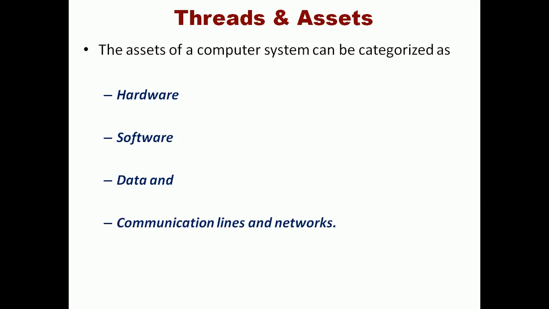Threats and assets. In general, in operating system terminology, we have four major assets in computer systems. One is hardware, second is software, third is data, and fourth is communication lines and networks. So we have to provide security for the hardware, the software, which is the logical component of the system, even the memory, and the physical components of the system, especially the communication lines, because here there are two familiar terms we have to use.